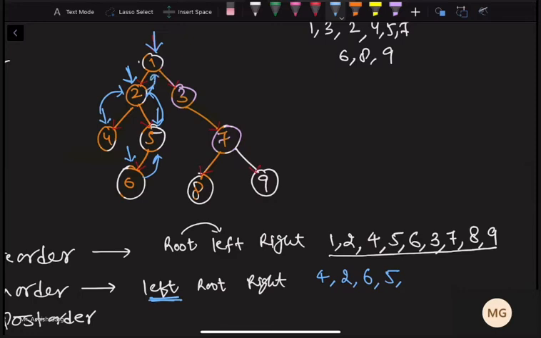1 is the root of which the whole left part is visited. So when you have visited the whole left part, then you have to write the root part. So write 1. Now, since you have visited this whole part, you have to go to the right side.